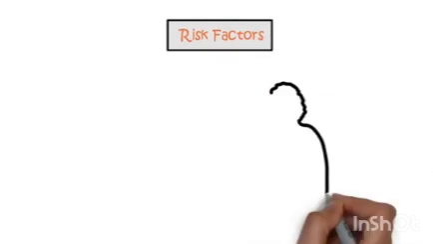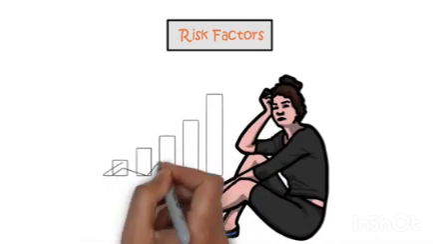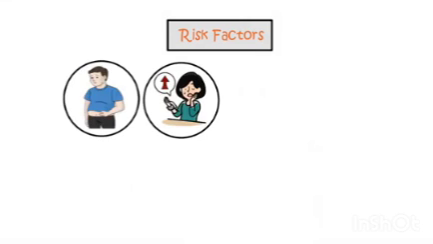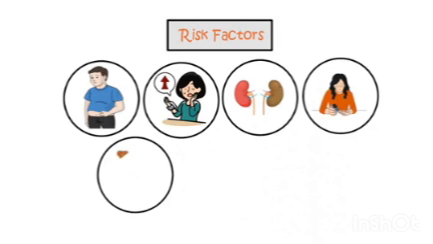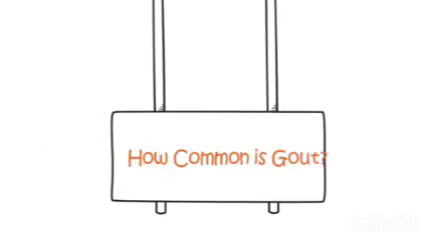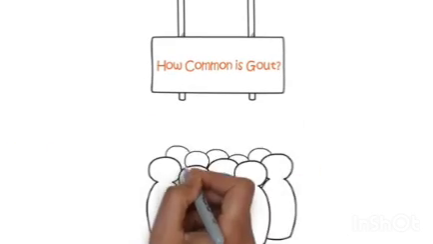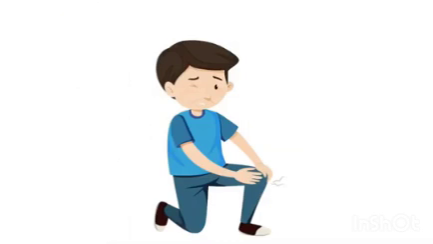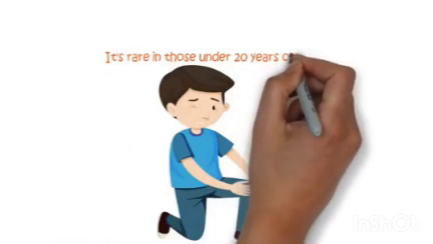Risk factors. Certain health conditions and factors can increase the risk of developing gout. These include obesity, high blood pressure, kidney damage, diabetes, bone marrow disorders, lipid disorders, especially hypertriglyceridemia, and vascular disease. How common is gout? Gout affects approximately 1 in 50 adults. It's more common in men than in women. While the first gout attack often strikes in middle age, it can sometimes occur in younger people, although it's rare in those under 20 years old.